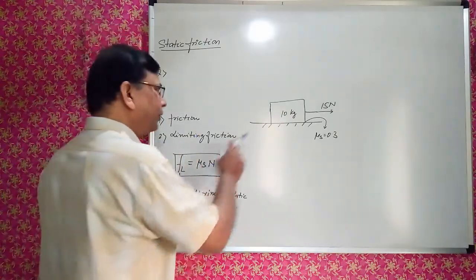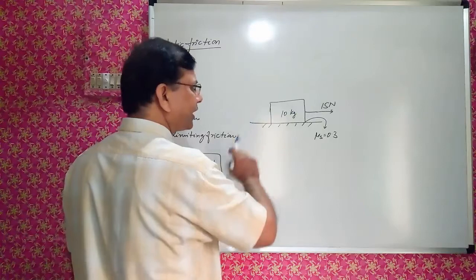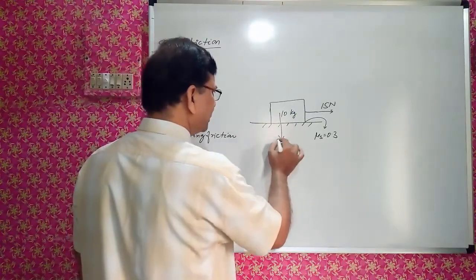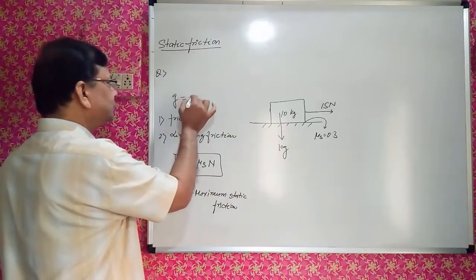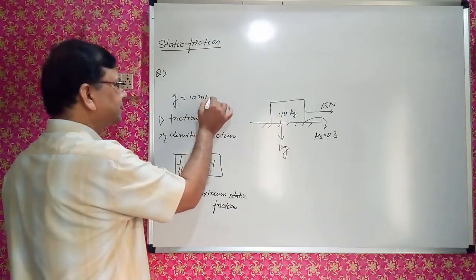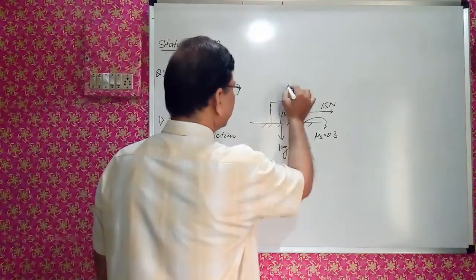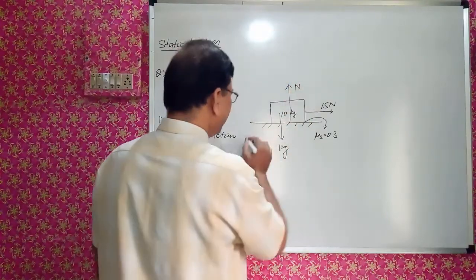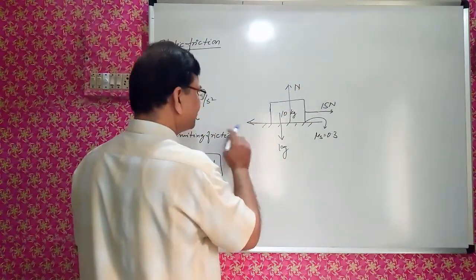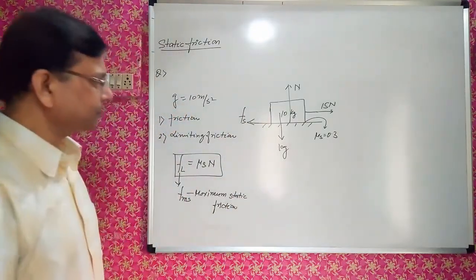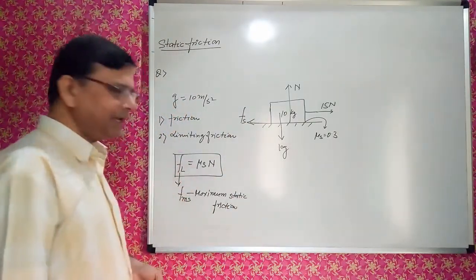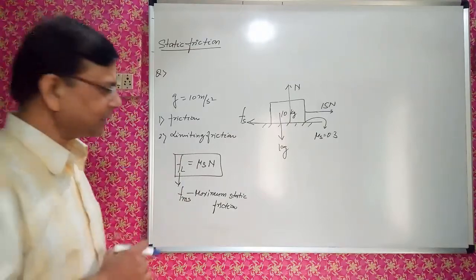You see, if you are making a free body diagram of this, 10 g will be acting downward, so we will assume g is equal to 10 meters per second square. Normal reaction, suppose it is N, and the frictional force Fs will be acting in the opposite direction. So first we will find the limiting friction, the maximum friction acting.